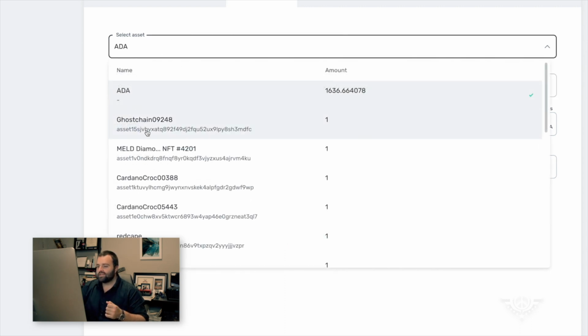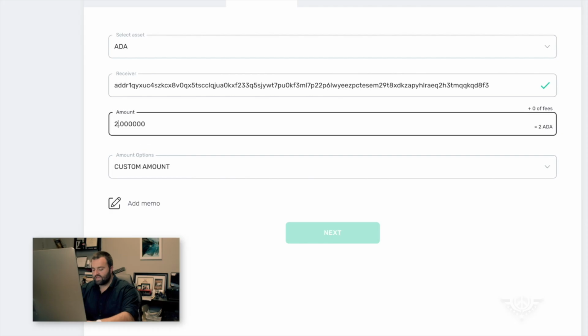So what we're gonna do is click on Cardano. Here we have other NFTs, but we don't wanna send any of those or any ADA handles. So we'll send a little bit of Cardano to that address. We'll send 25 coins. Again, this is just for educational purposes. We're not here to make any crazy investments. So that's what we're doing here.